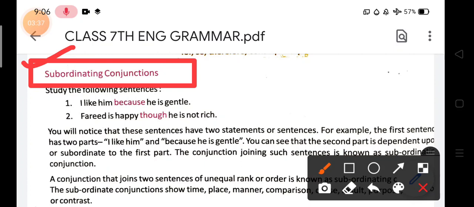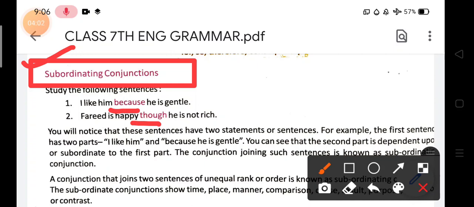Study the following sentences. I like him because he's gentle. Over here you can see two conjunctions: first 'because', and second 'though'. In the first example, I like him because he is gentle. So what is the meaning of subordinating? Very first you should try to understand.